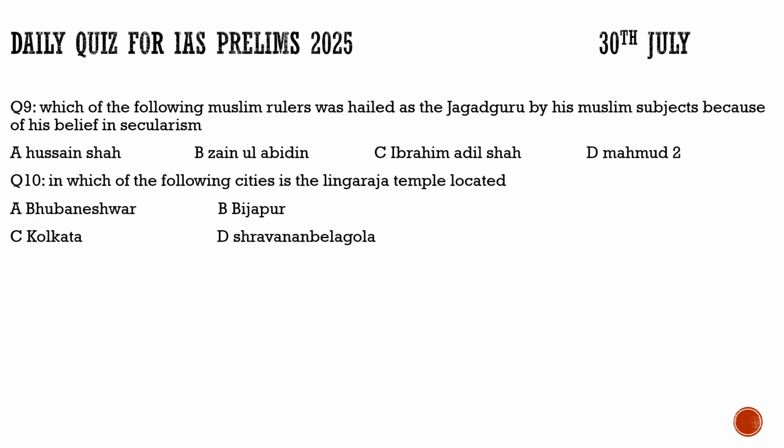It talks about which of the following Muslim rulers was hailed as a Jagat Guru by his Muslim subjects because of his belief in secularism. Was he Hussein Shah? No. Was he Zainul Abidin from Kashmir? No. Was he Muhammad II? No. He was definitely Ibrahim Adil Shah. So for question number 9, it is option C, which is the correct option.